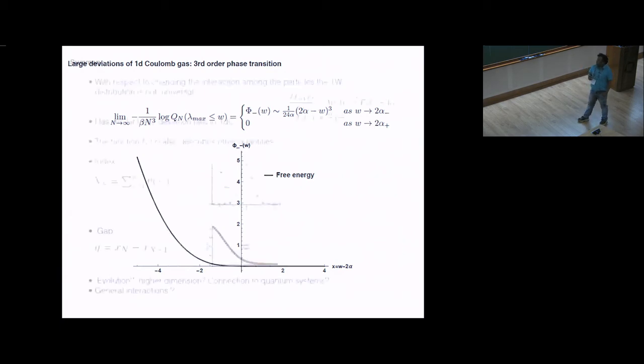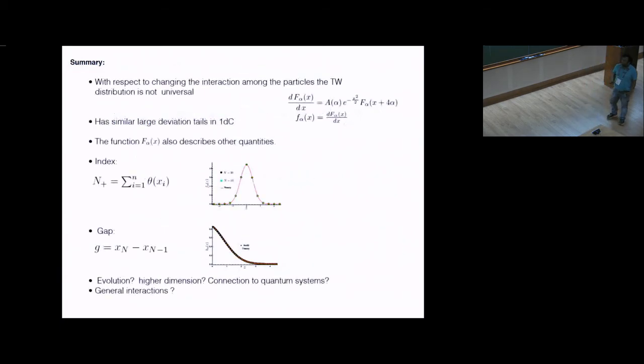Okay, so let me summarize. With respect to changing the interaction among the particles, the distribution of x max cannot be described by a Tracy-Widom distribution, at least for the 1D Coulomb gas case. It is different, and it has similar large deviation functions. And it turns out for this particular case that this function is very interesting, in that it can describe various other quantities.